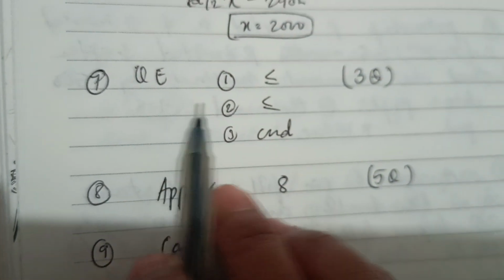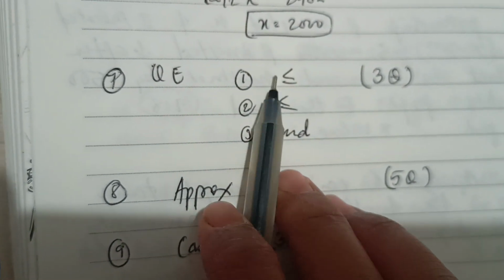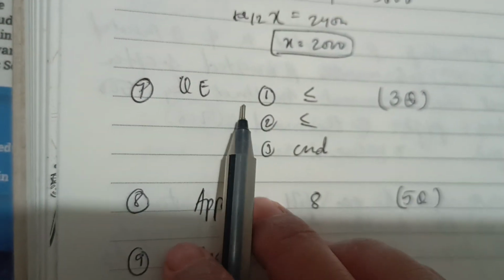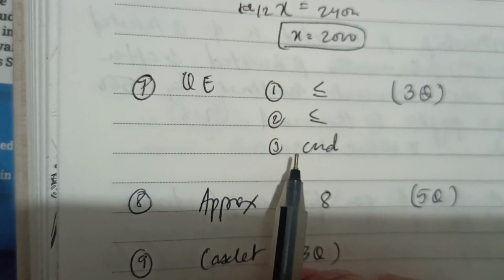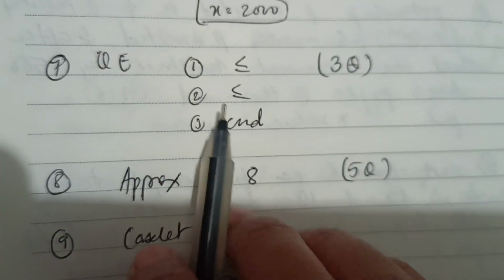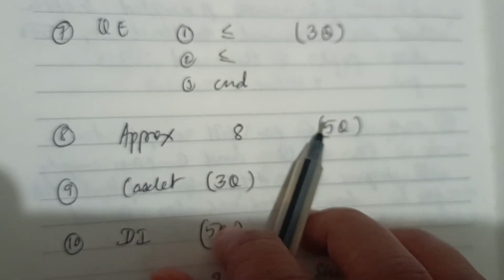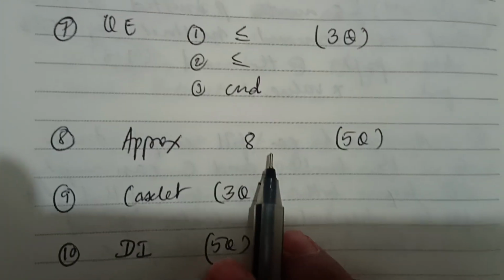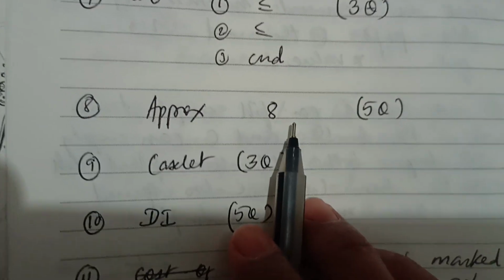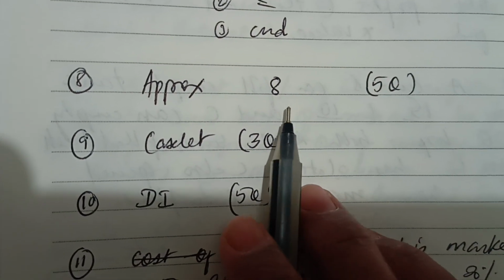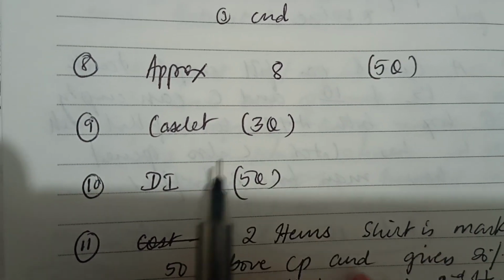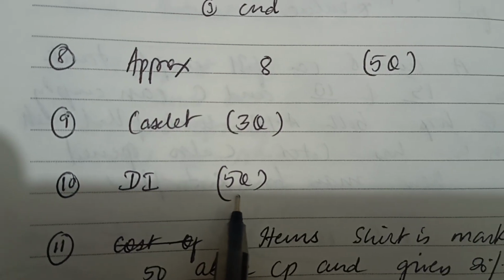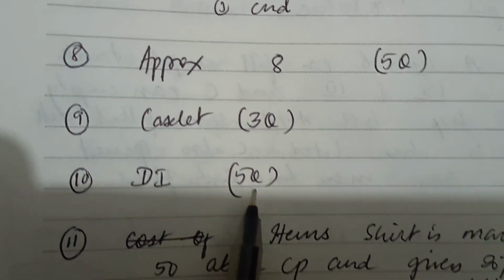In the quadratic equation, one was C and D, and the remaining two I got as less than or equal to. I don't know whether it was correct or not, but still I'm telling you this. In approximations, there were 5 questions. For one question I got 8 as the answer, and some more were also there, but I am not able to recollect now. Then caselet DI, 3 questions, and another DI which I left because I didn't get time to solve it.